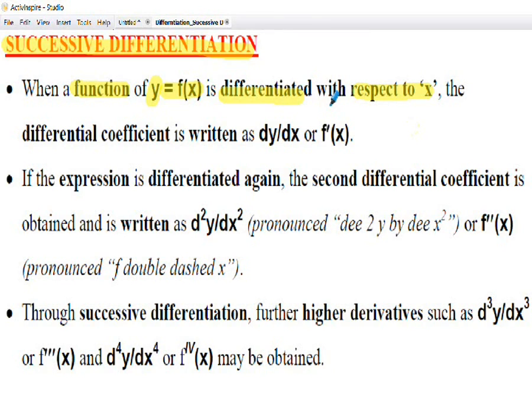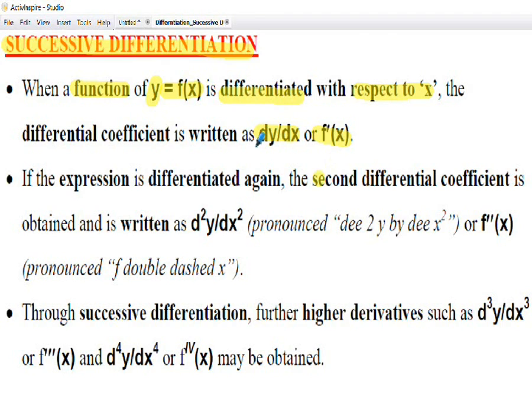We'll be using two types of notation throughout the presentation. dy by dx is Leibniz notation for a first order differential equation, and f'(x) is Newton's notation, functional notation, for a first order differential equation. So we'll be using both of these notations throughout the presentation.